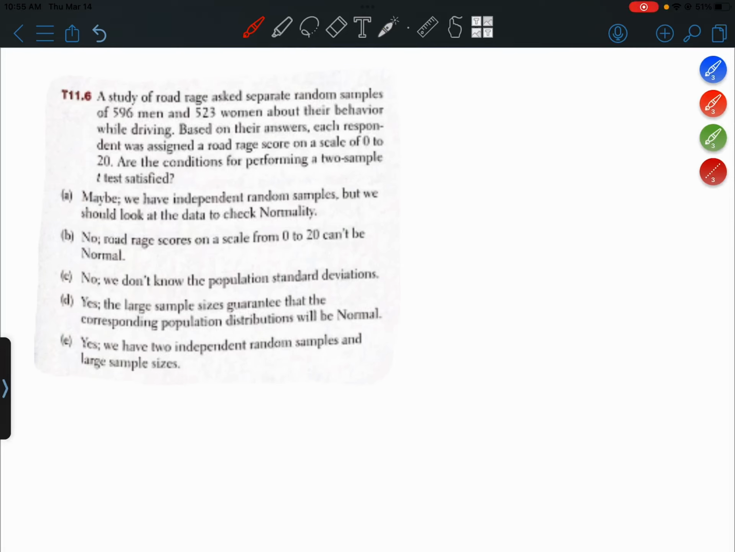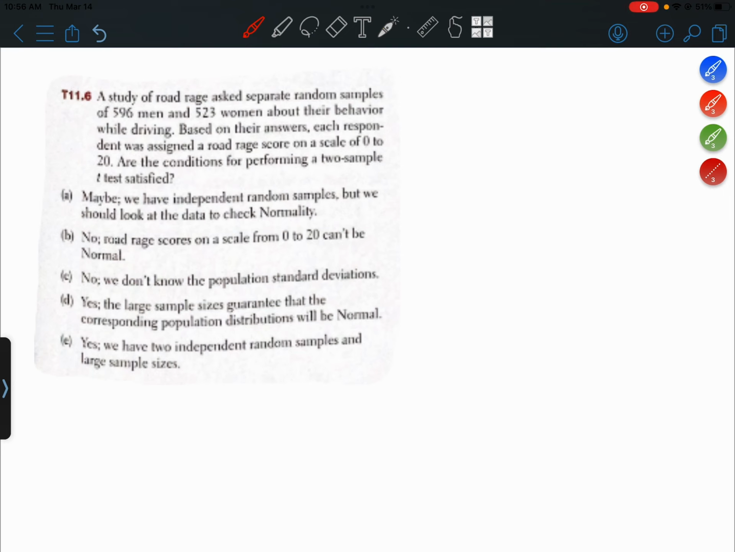T11.6. A study of road rage asks separate random samples of 596 men and 523 women about their behavior while driving. Based on their answers, each respondent was assigned a road rage score on a scale of 0 to 20. Are the conditions for performing a two-sample t-test satisfied?